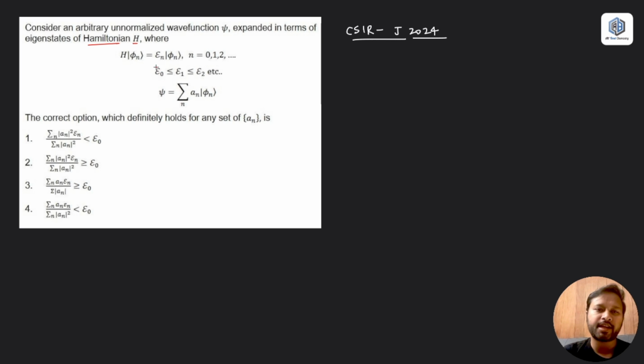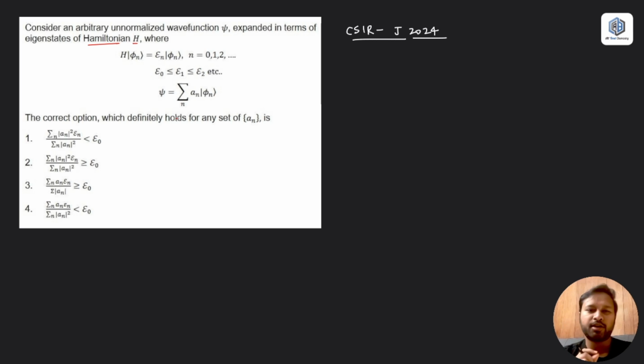It also says that epsilon naught is the lowest energy, then you have epsilon 1, then epsilon 2, and epsilon naught is the smallest, and so on it goes. Then the wave function is expressed as psi equals sigma of a n phi n.